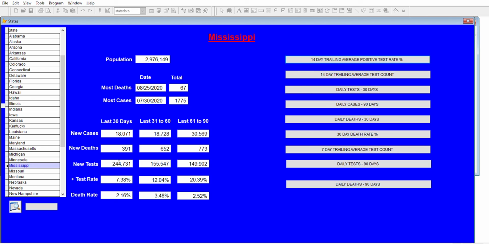They're up to about 8,000 tests a day with a population of only almost 3 million people. That's not very good. Now, the number of cases have gone down from where they were a few months ago. Their deaths have gone down significantly as well, so that's a very good thing. And their positive test rate has gone down quite a bit. Their death rate is the lowest of any of the last 3 months.